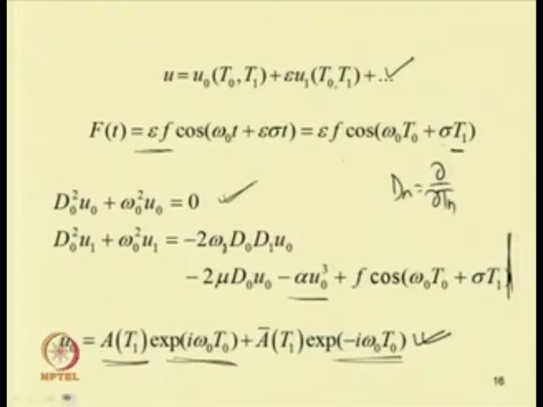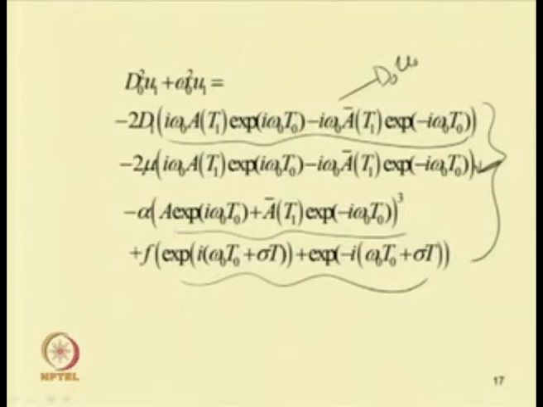By substituting that expression, we can write this forcing term in terms of exponential functions, that is f by 2 times e to the power i omega 0 t 0 plus sigma t 1, plus e to the power minus i (omega 0 t 0 plus sigma t 1).